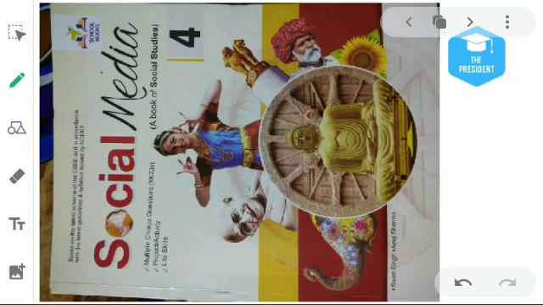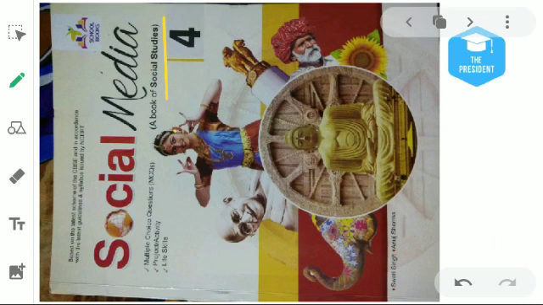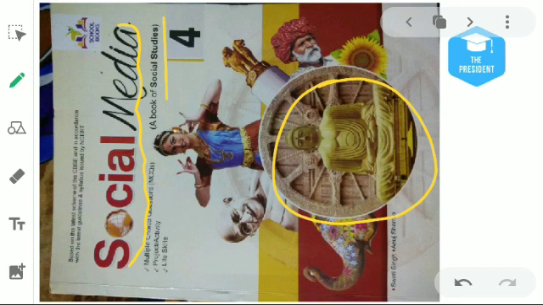The first slide here, you can see, is the cover page. What is the cover page of your book? The cover page of the book has the title Social Studies. Here are some pictures. You can see a man sitting here, another man is here, a picture of a lady, another person, and here is an elephant. This person, which picture is this?